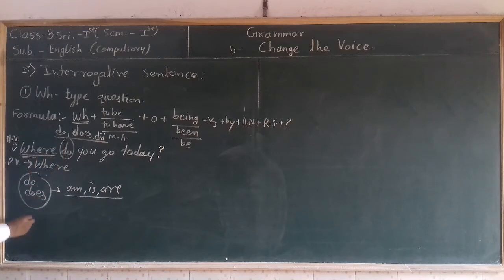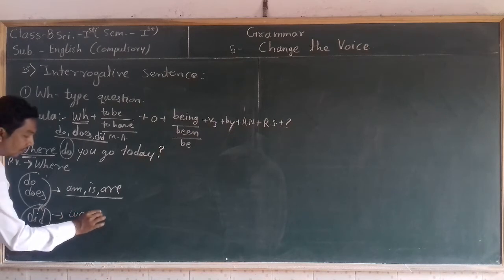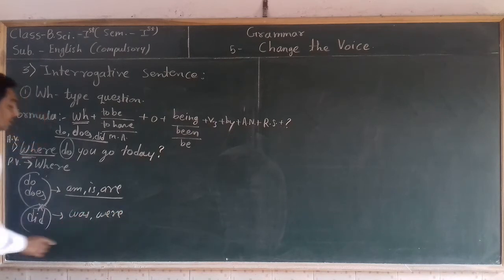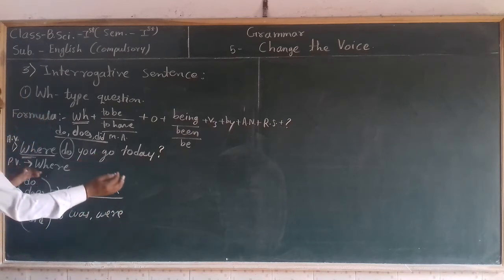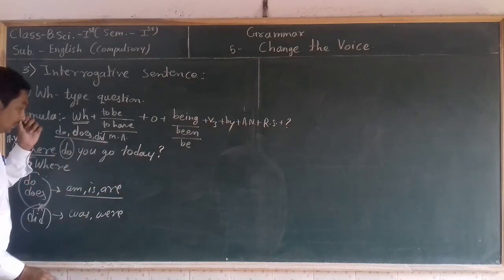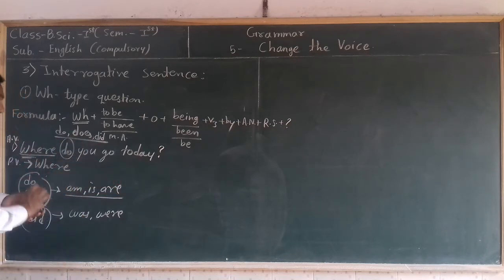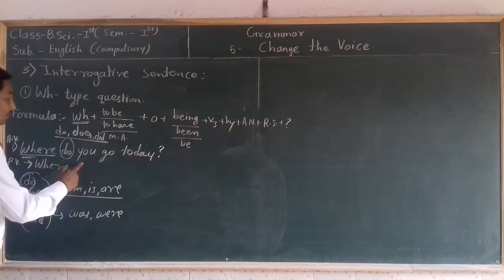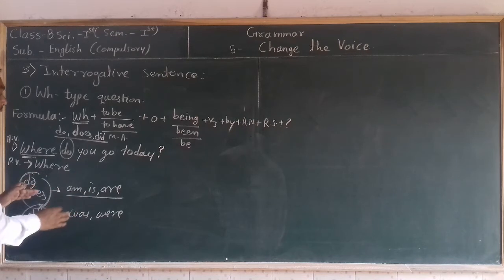And if did is given, after removing did, we have to use was or were according to the new subject, which we are going to write here. So here do is given. After removing do, we have to use am, is, are here. But here no subject is given.